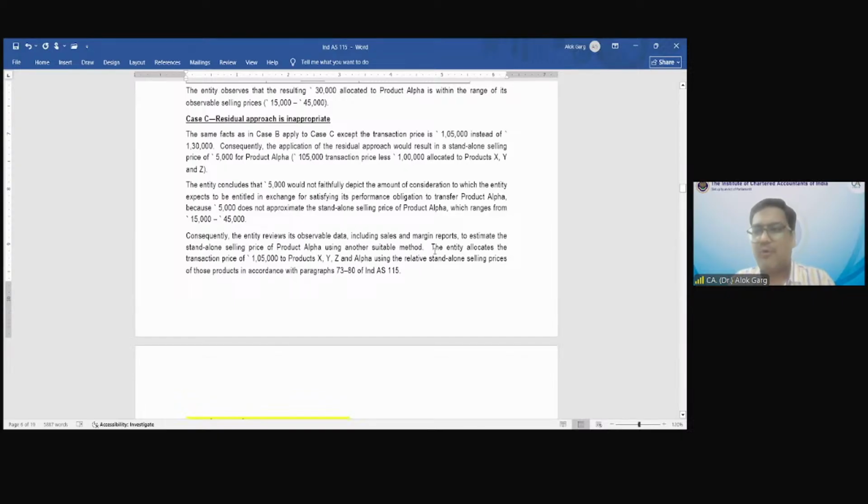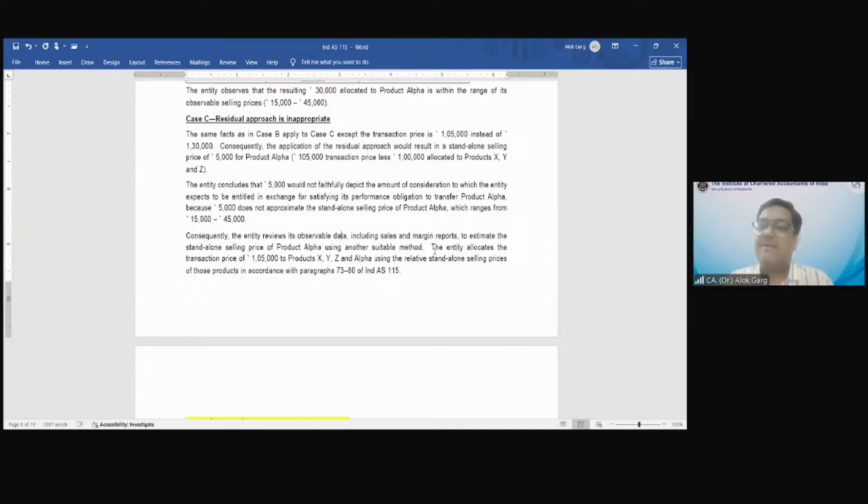So if the residual value approach is not suitable, then you have to go to the other approaches, right? Cost plus margin could be one approach. Adjusted market assessment could be another approach. For example, this entity is not selling product alpha individually, but what could be the cost to sell product alpha? For example, this product alpha costs the company 20,000 rupees, and the company's margin is, let's say, 10%. So what could be the standalone selling price using the cost plus margin approach? 20,000 plus 10% margin, 22,000 rupees.